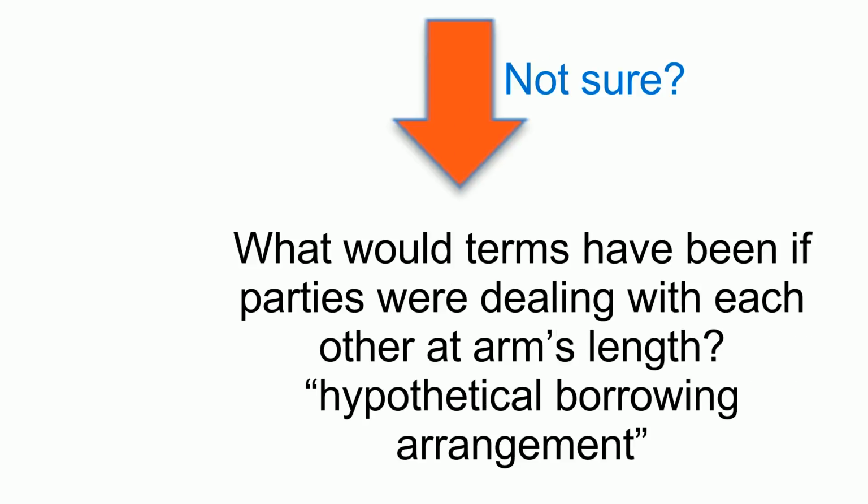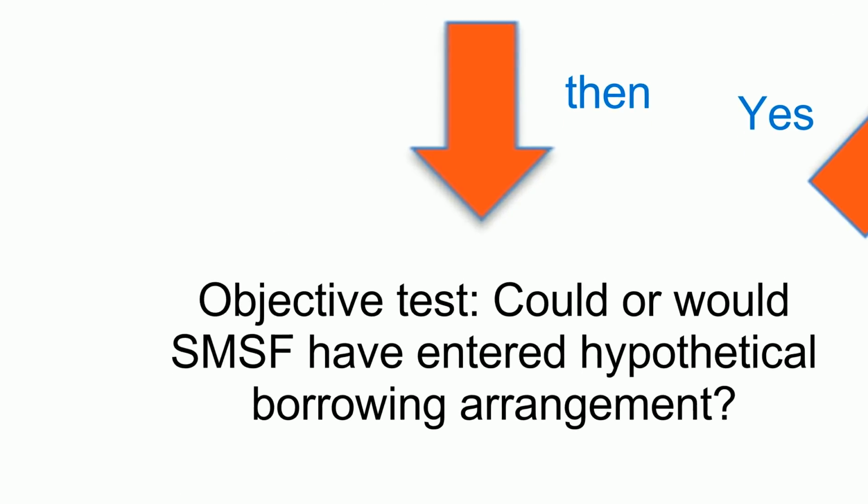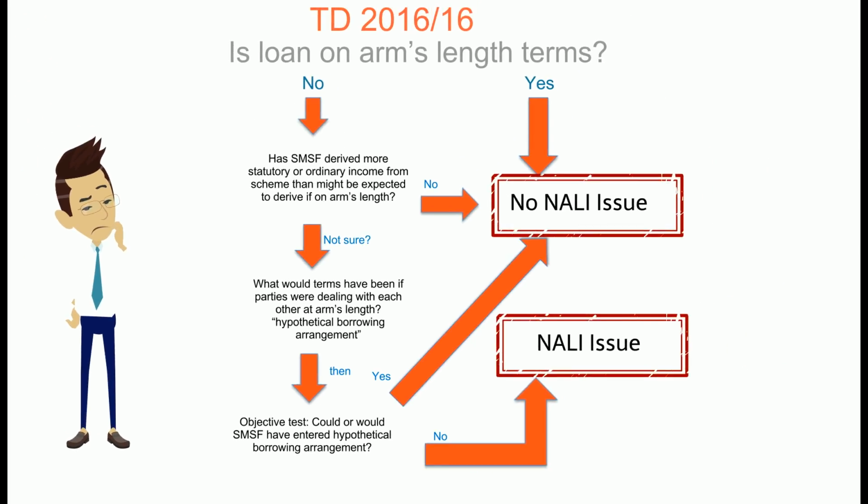If we're unsure, we ask, what would the terms have been if the parties were dealing with each other at arm's length? The ATO calls that the hypothetical borrowing arrangement. We then apply an objective test. Could or would the SMSF have entered into the hypothetical borrowing arrangement? If the answer is yes, there is no NALI issue.